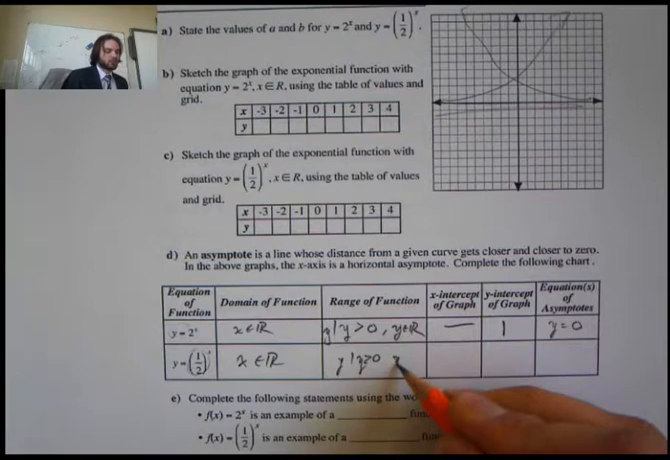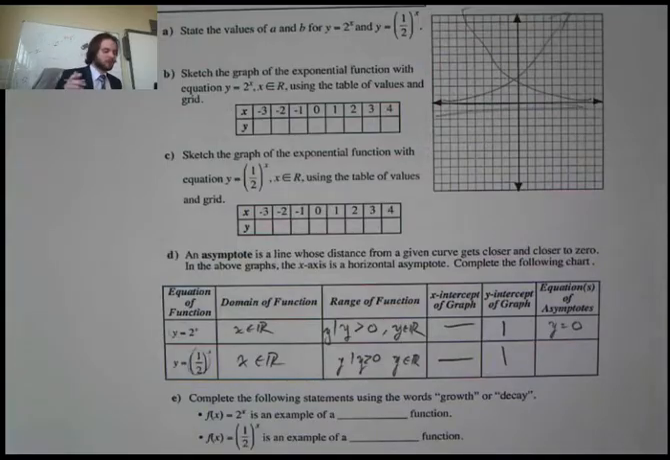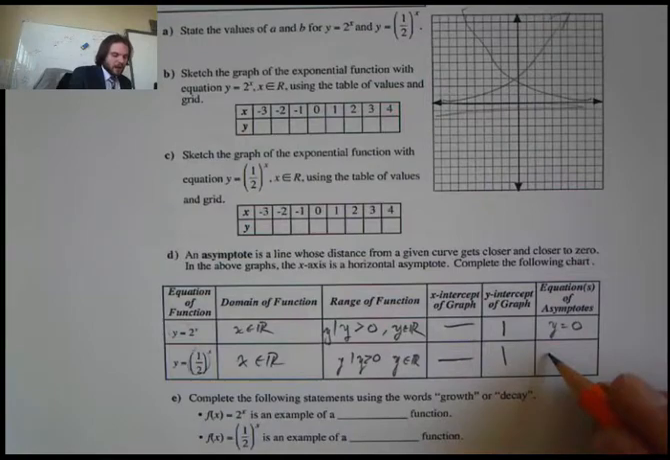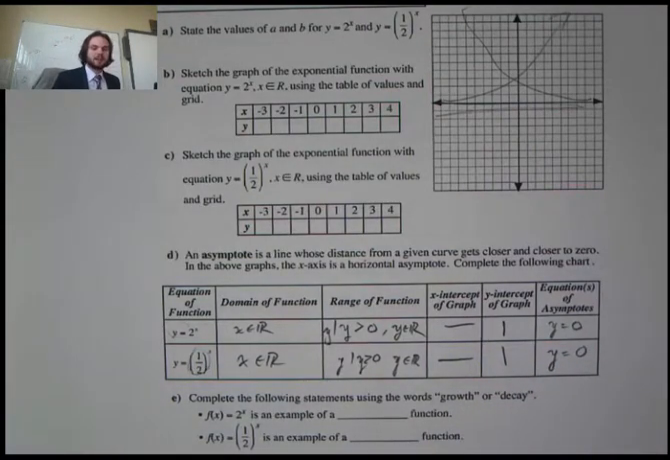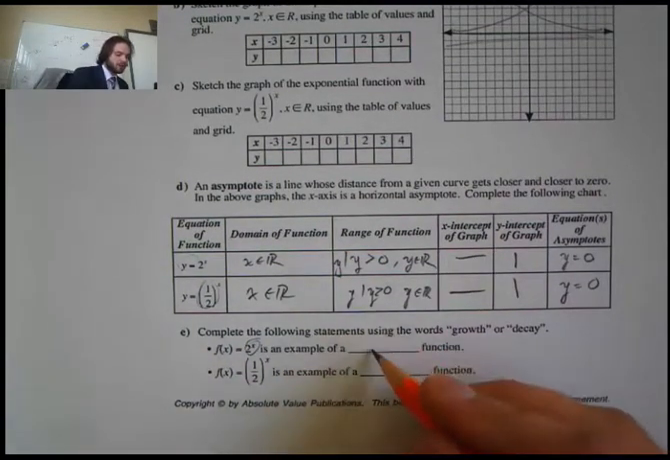And x-intercepts, there were none. My y-intercept was always 1, or my a value. Sorry for the freezing. And my asymptote was always y is equal to 0. It's on that line, or the x-axis. So, 2 to the power of x is an example of a growth.